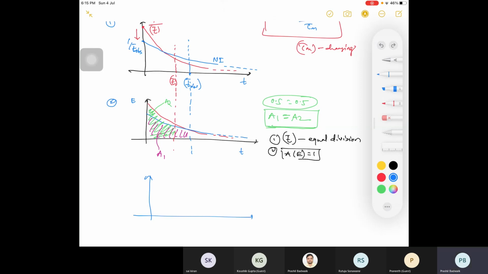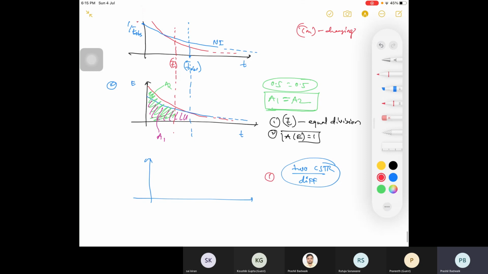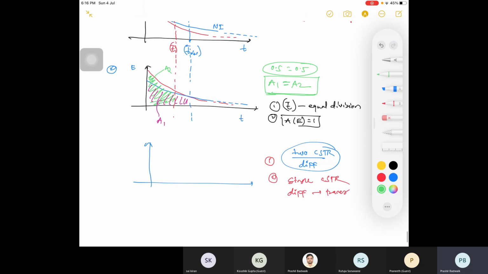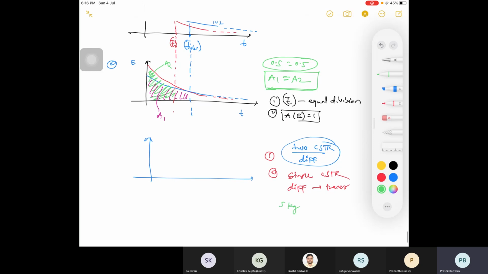But if this area is different in two cases, suppose you are having two CSTRs of different volume, right? In this case, you will be having different, or I'll say CSTR is single. This is the first case. Second is a single CSTR with different amount of tracer. In one suppose you have taken 5 kg and in one you have taken 10 kg, right? So area under the curve will be different. First and second case, C curve I am talking about.